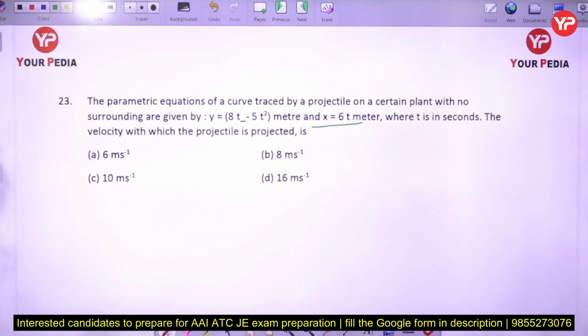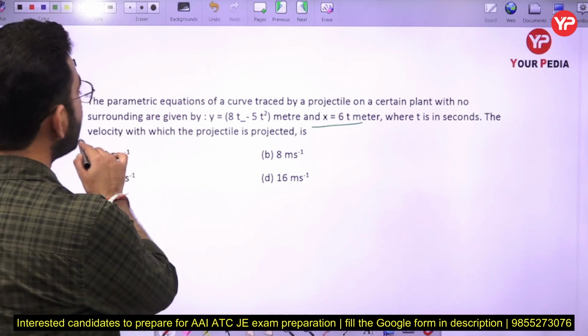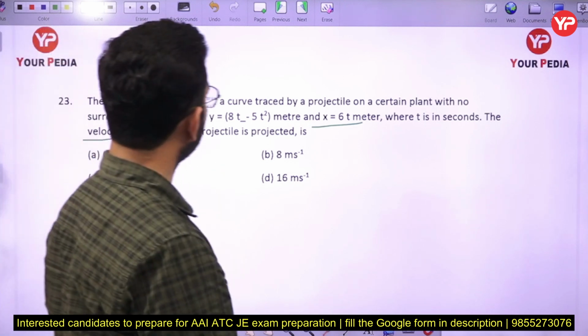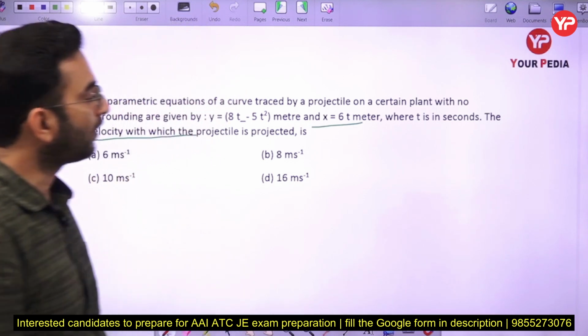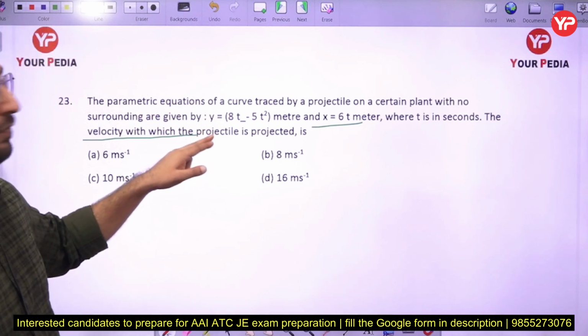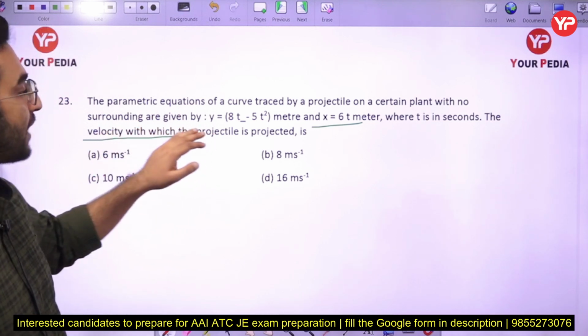What will be the velocity with which the projectile is projected? Let me first check what this y is here. This y is actually 8t minus 5t square. And what do you want to find out? You want to find out the velocity with which the projectile is projected here. So in this case, we have to find out the velocity of the projectile.